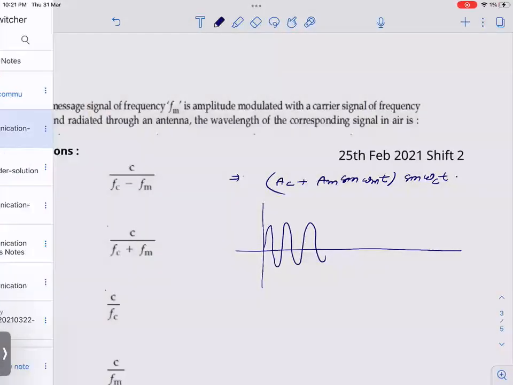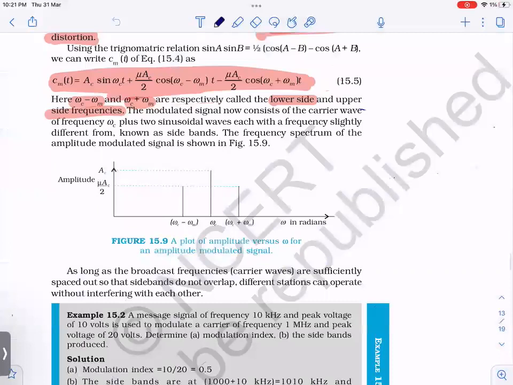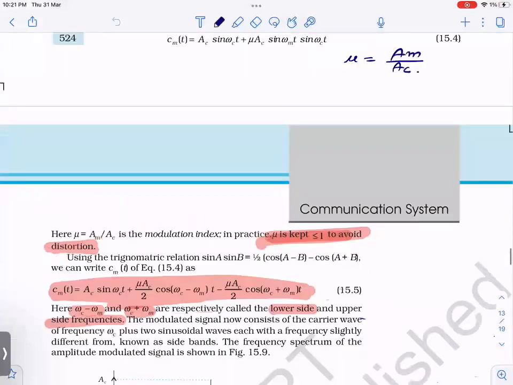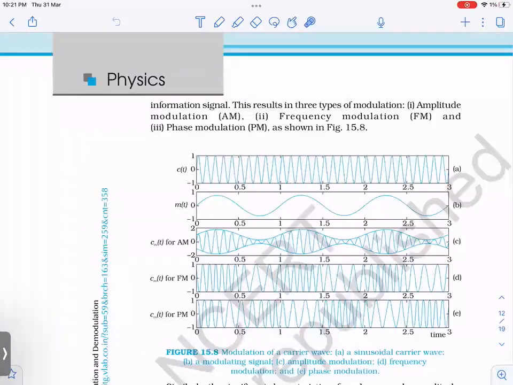See, this is the curve. This is very high frequency, less time period. See this one, high frequency, less time period, right? Here, this is low frequency, more time period. If you superimpose, it becomes like this, right? So since this variation is very large, you can attribute this variation to the amplitude variation and roughly take the wavelength as the wavelength of the carrier signal, right?